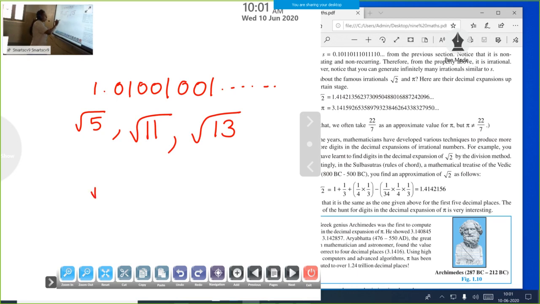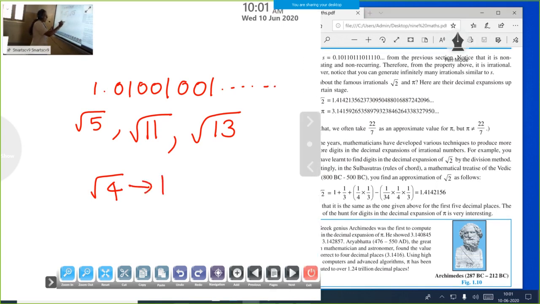Then one question, is root 4 rational or irrational? Root 4 is rational. Why root 4? The value of root 4 equal to 2. We can find a specified value of that number. Therefore, root 4 is rational. But root 6 is rational or irrational?